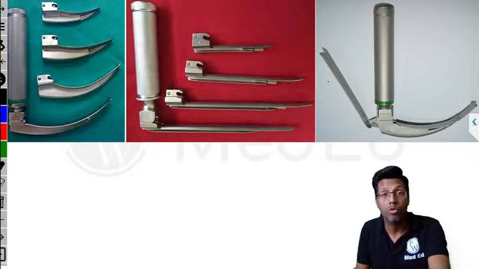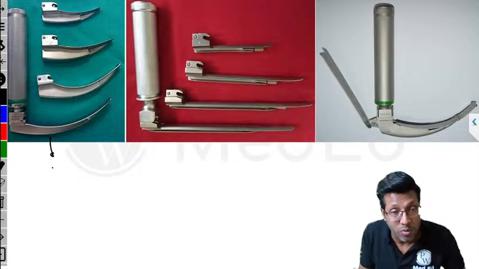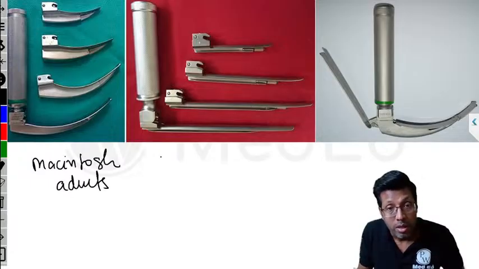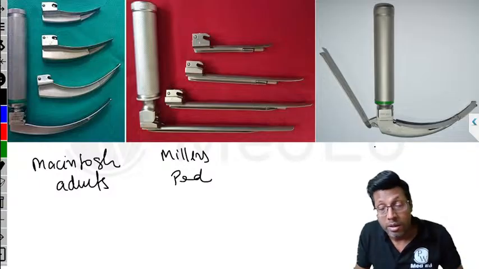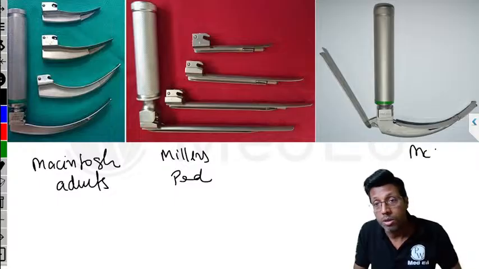So therefore, when you do laryngoscopy, again, an important base, all of you know this question. I'm not going into too much detail, but the first one is the Macintosh laryngoscope blade. This is the curved blade that is used in adults, right? The straight blade is called Miller's. This is used in pediatric patients. And the third one that you see is a hinge tip blade, which is called McCoy. This is the McCoy laryngoscope blade used for difficult intubation in anesthesia.